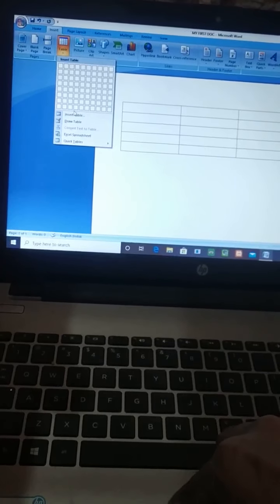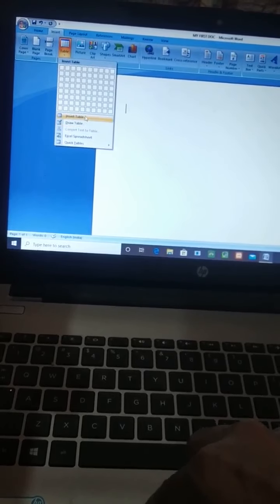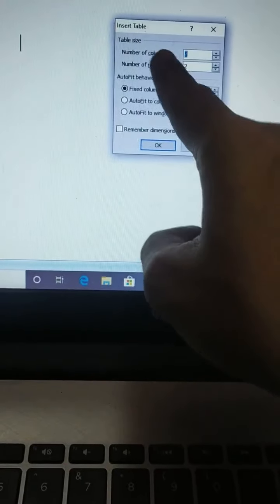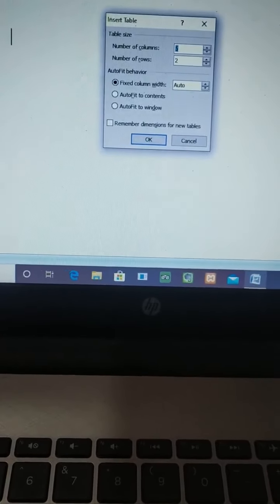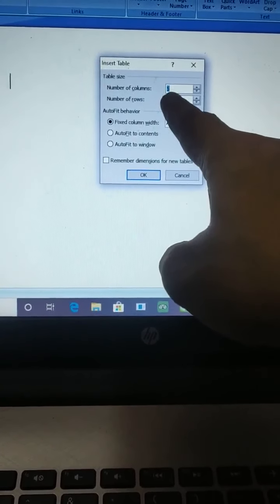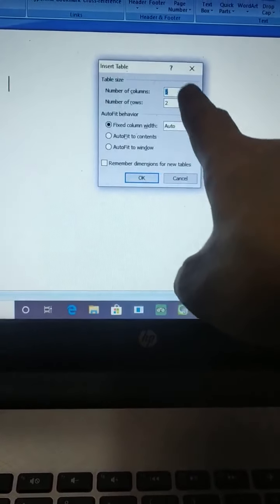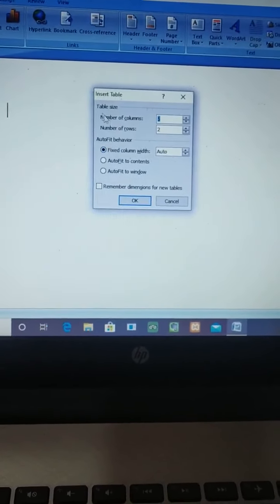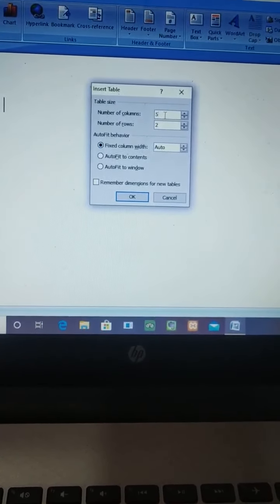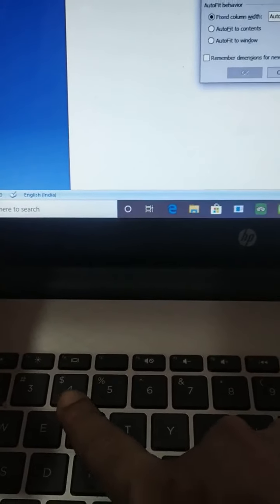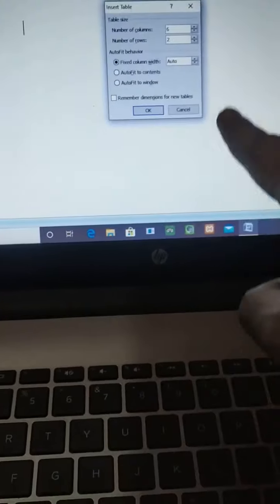This is how we will select a table. In another way, see here, the Insert Table option. Click on that, and in that you can type the number of columns and number of rows you want. Like that also you can select a table. For example, by default it is given 5 columns and 2 rows. If you want to change, put the cursor there, click with the mouse left button and use backspace to erase that. Backspace and type how many columns you want. For example, 6 columns.